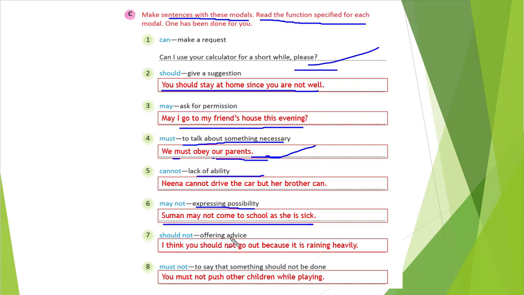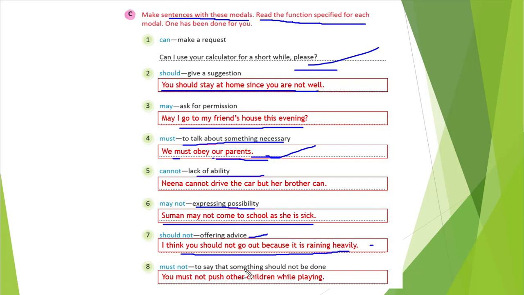Seventh one is should not, offering advice. When you are offering some advice, at that time also we will use should not. I think you should not go out because it is raining heavily. That means you are giving advice that you should not go outside. So to not go outside, we need to stop. So we wrote should not go because it is raining heavily. Here if you get another example, you can write.